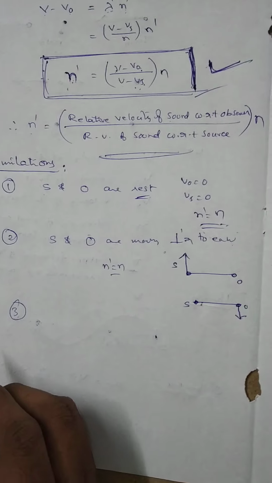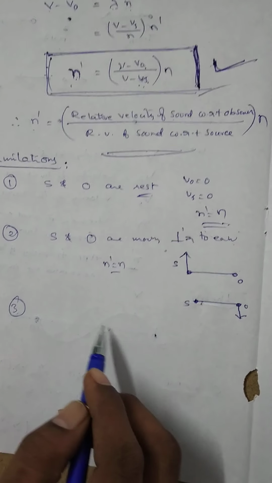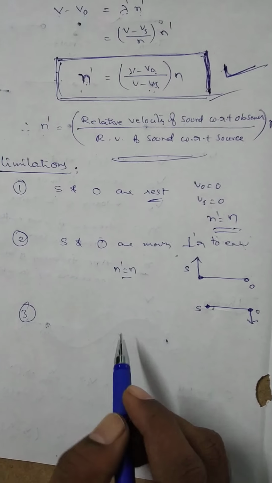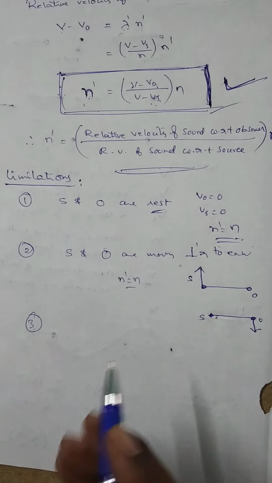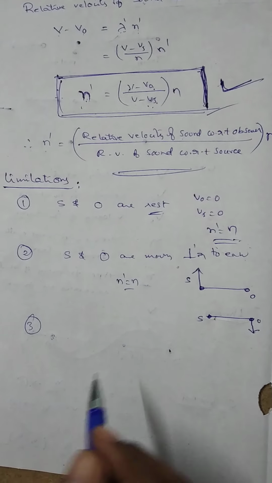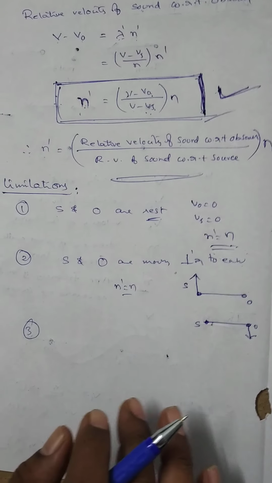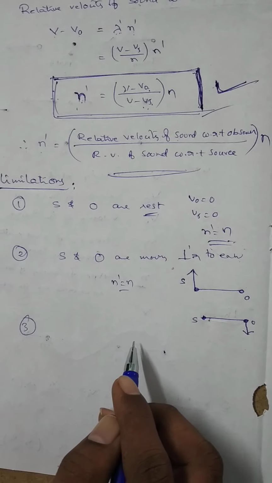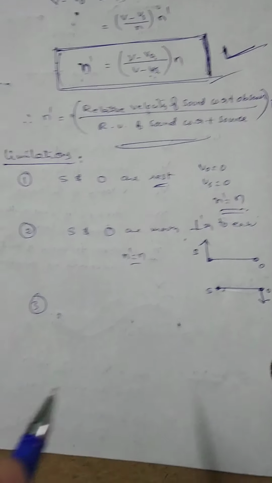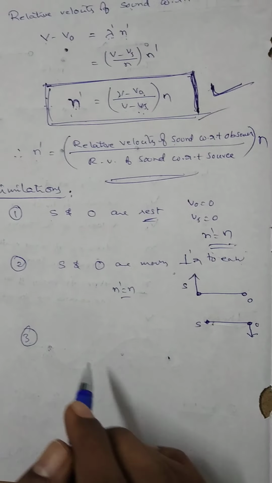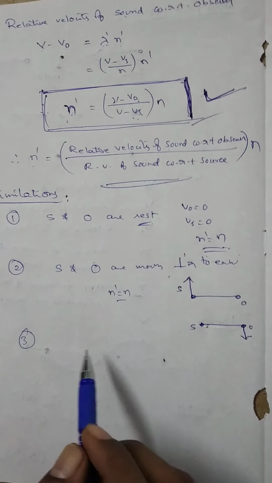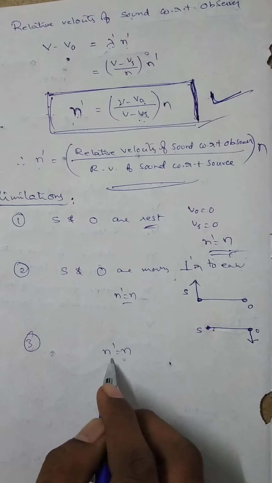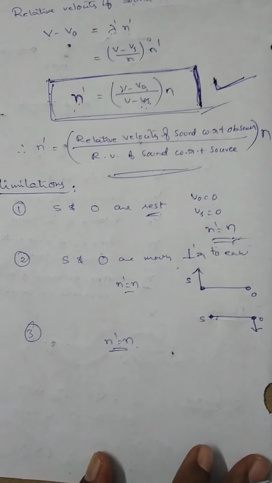Third one, suppose the observer lies inside the source. Observer lies inside the source means, let the observer be standing inside a moving train, a moving bus, or a moving car. In that situation, the person inside the vehicle does not hear an apparent frequency different from the real frequency. That means n dash is equal to n. In that situation also, Doppler effect is not applicable.